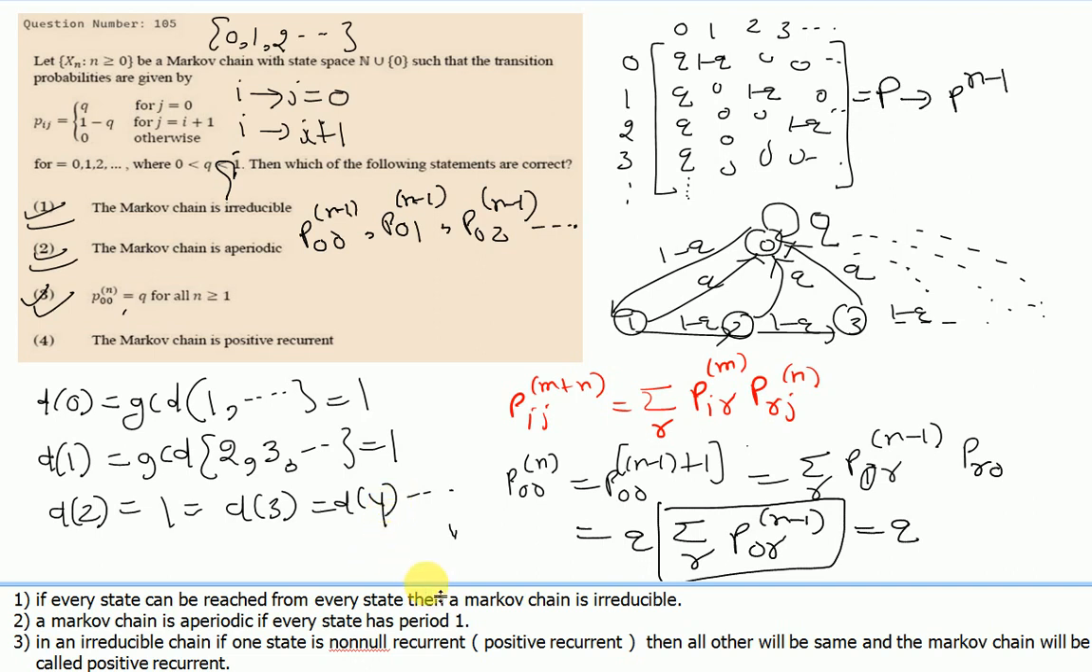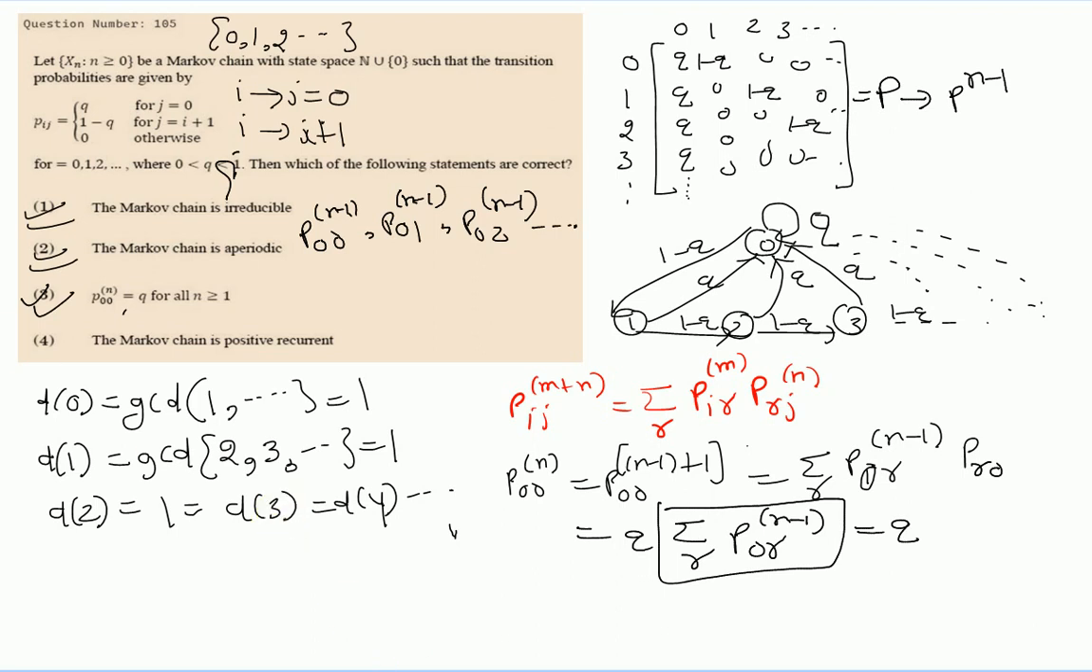We take state 0 for the calculation. We will prove that state 0 is non-null recurrent. State 0 is recurrent, it is obvious because the chain is irreducible, and since the chain is irreducible, every state is recurrent in that Markov chain. So state 0 is recurrent. The only thing we need to prove is that state 0 is non-null.